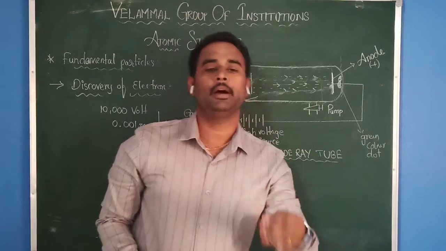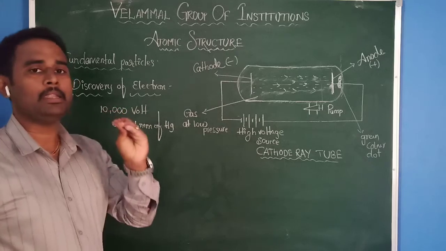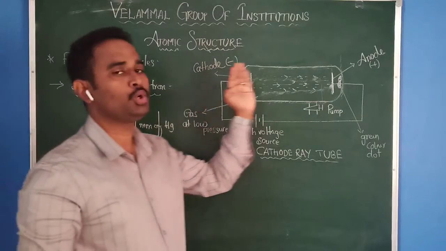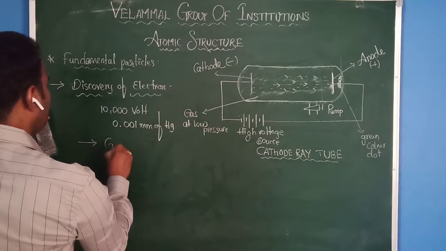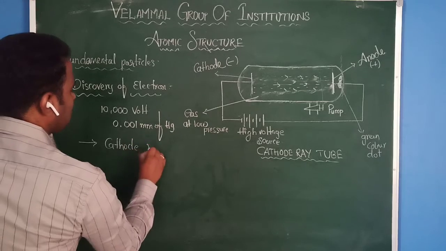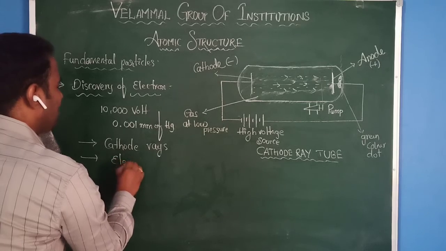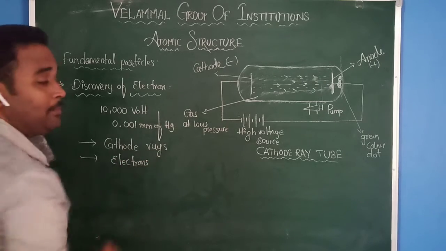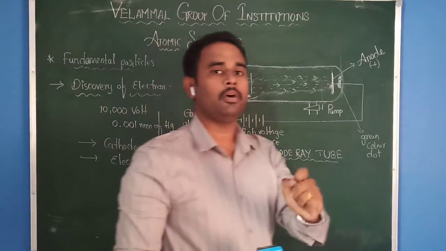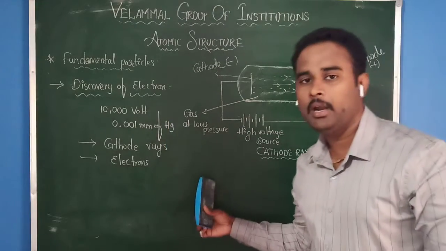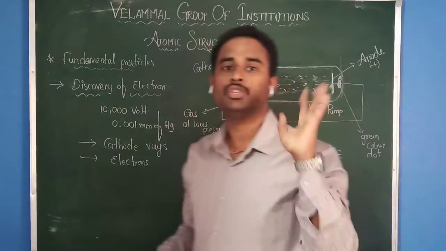Then he concluded that when we apply high voltage at low pressure, some particles travel from cathode to anode. Those particles are called cathode rays. Afterwards, these were named electrons. This is how J.J. Thomson discovered electrons.